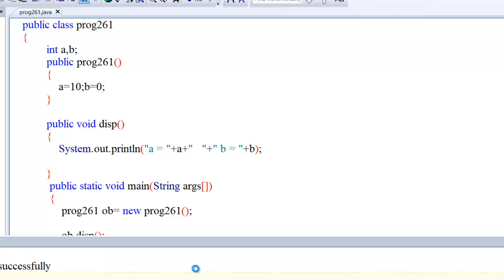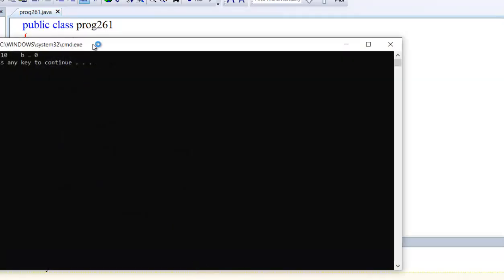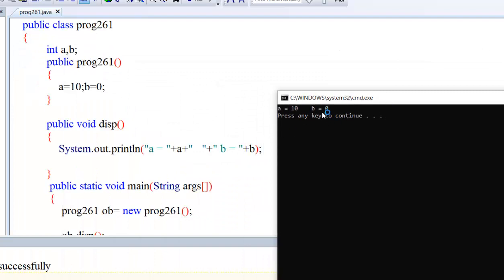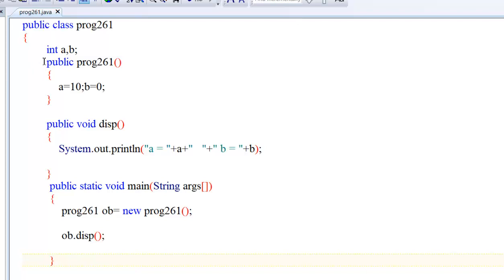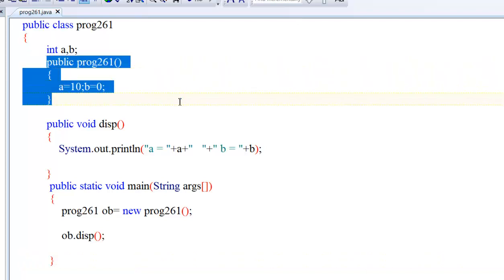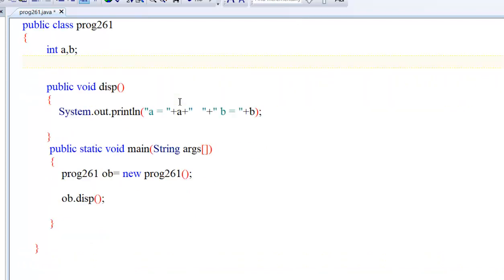Now compile this program. See, we are getting the value a equal to 10 and b equal to 0. Let us remove this block here. And now compile.